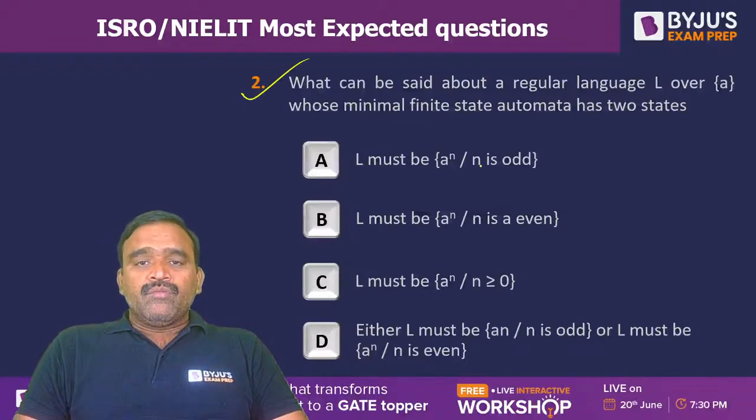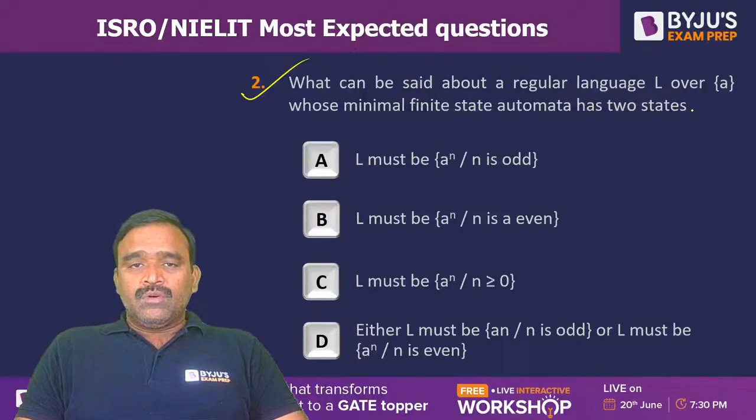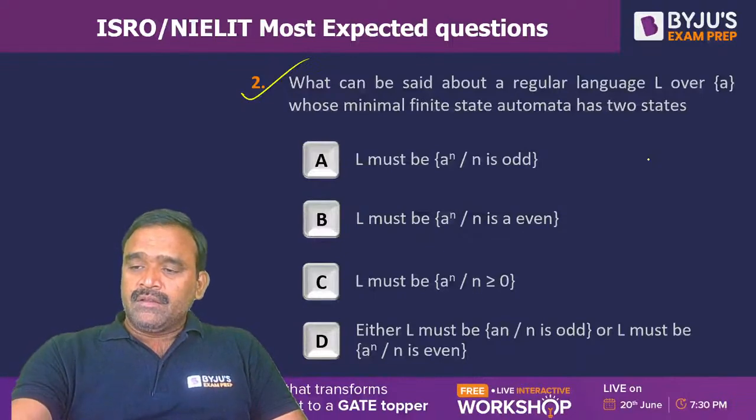And the second one: what can be said about a regular language L over A whose minimal finite automata has two states? Quickly, can anybody respond quickly?